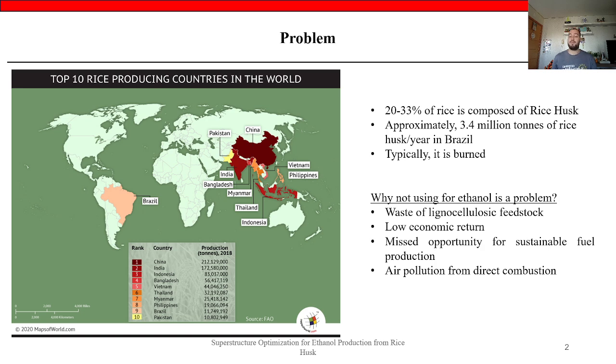However, this is a problem because it is a waste of lignocellulose feedstock that could be used for ethanol production. It has low economic return, is a missed opportunity for sustainable fuel production, and it generates air pollution from direct